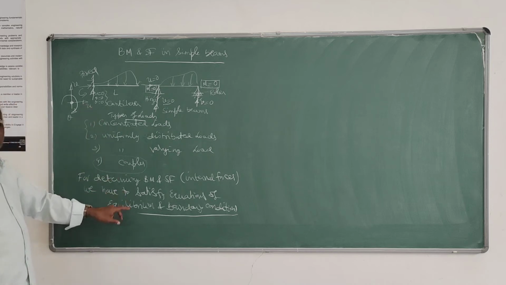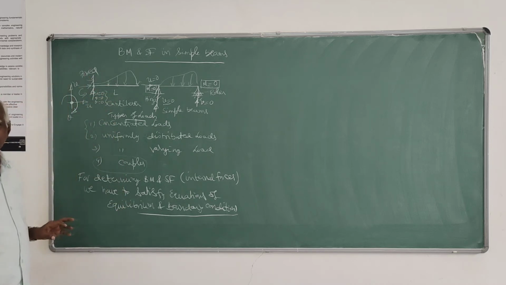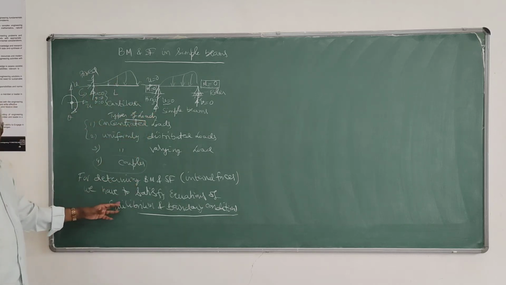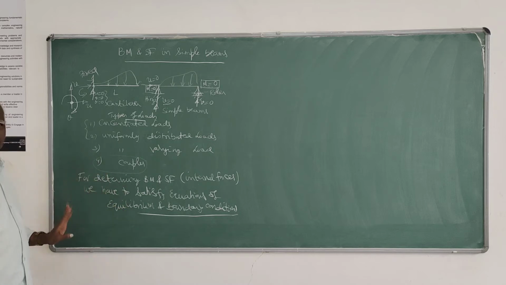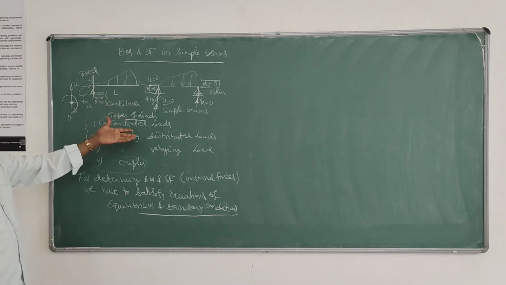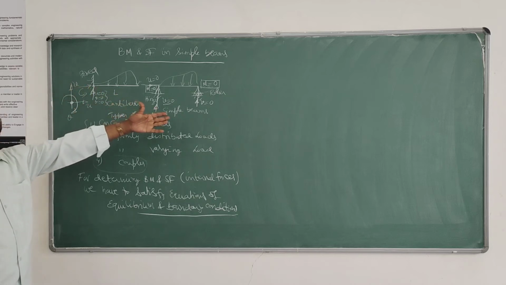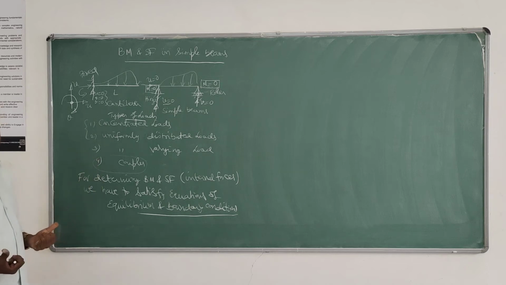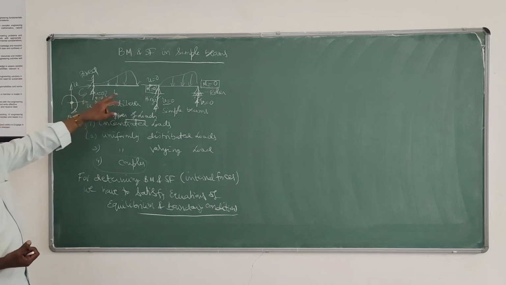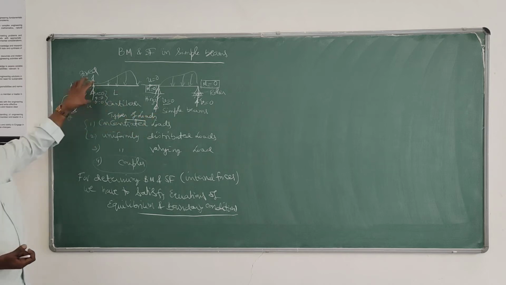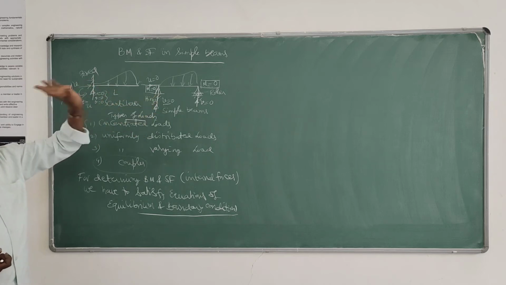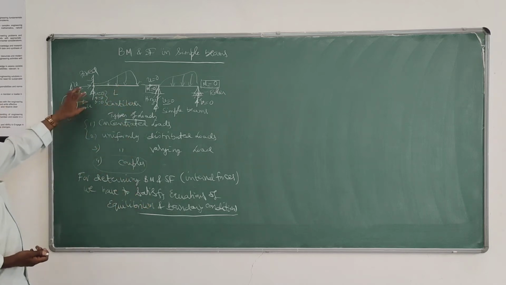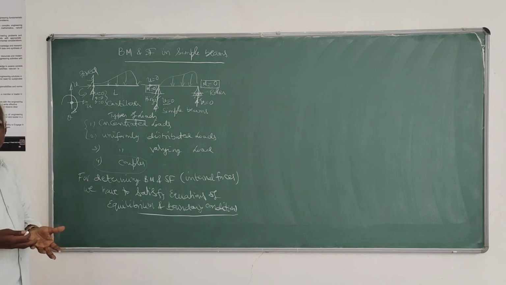So this you have to determine before finding the bending moment and shear force diagram, because for drawing the bending moment and shear force diagram you have to satisfy the equations of equilibrium and the boundary conditions. Boundary conditions, I just explained, all depend upon the type of support provided at the boundary or end of the beam. So three types of boundary are possible: fixed boundary, hinged boundary, roller boundary.